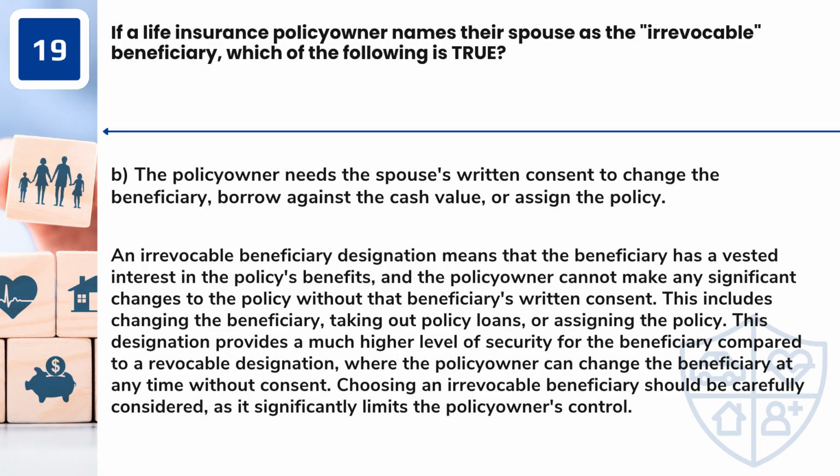This includes changing the beneficiary, taking out policy loans, or assigning the policy. This designation provides a much higher level of security for the beneficiary compared to a revocable designation, where the policy owner can change the beneficiary at any time without consent. Choosing an irrevocable beneficiary should be carefully considered, as it significantly limits the policy owner's control.